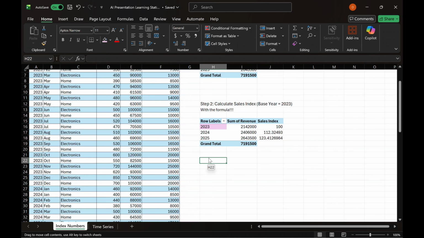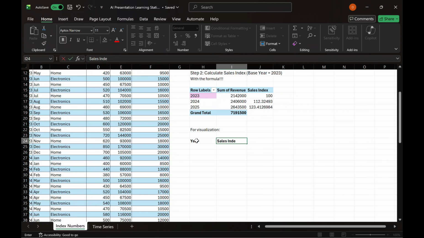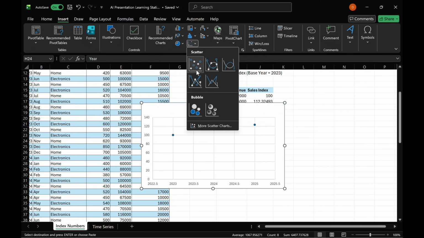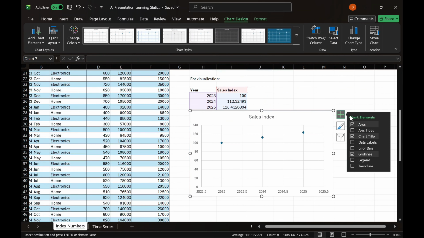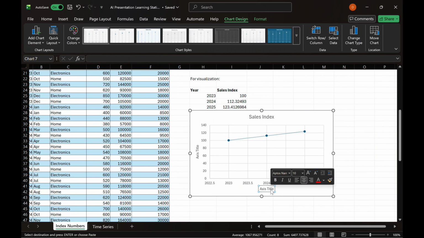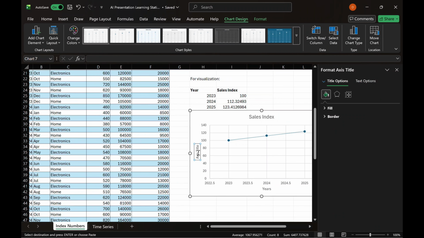I added a chart to help visualize, but this is a completely optional step. I used the years and the sale index and added a scatter plot, plus the trend line to observe how it increases over the years.